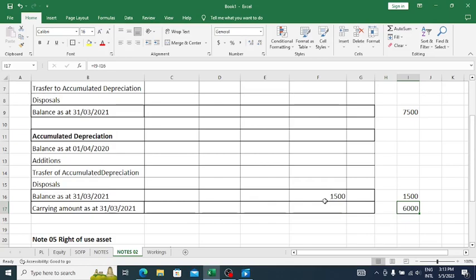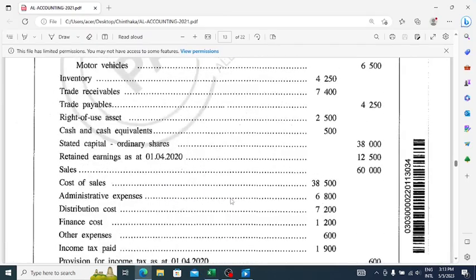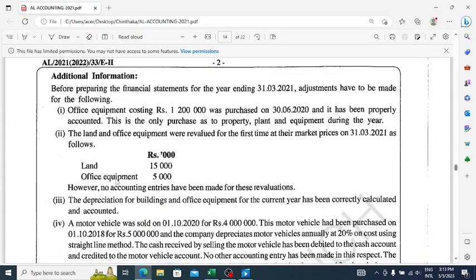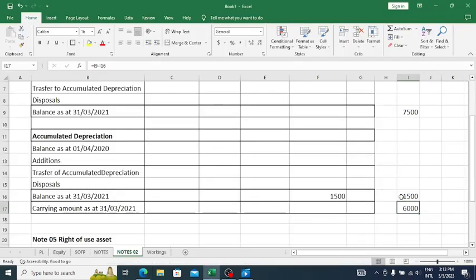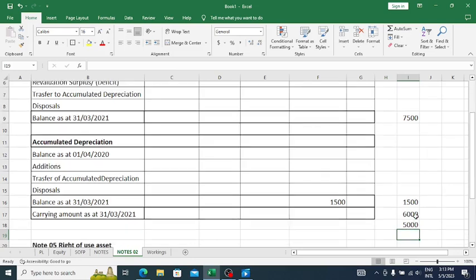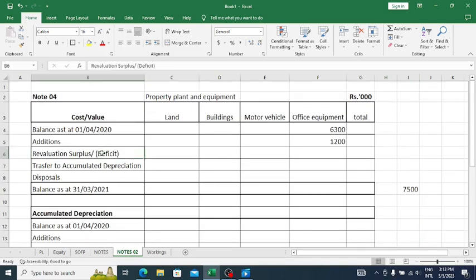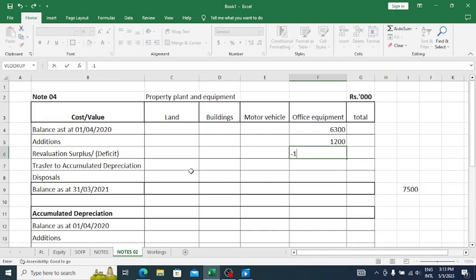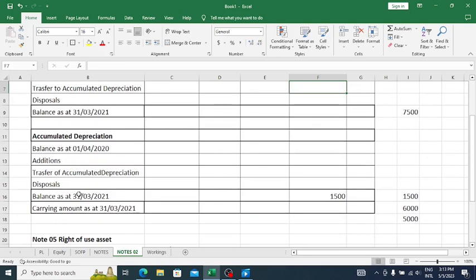Now, what happened is that they revalued it and they say that the market value of the office equipment is 5000, right? So 5000. Then what happened? The value of the office equipment has gone down by 1000 rupees. I think that is a loss to the company. Then we have to record it as a revaluation deficit. And also the depreciation expense.